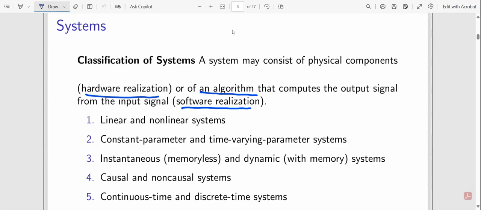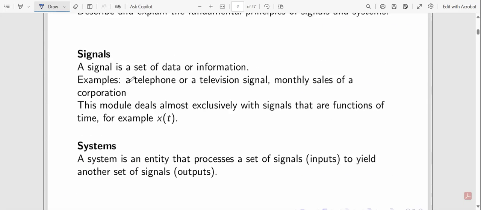If we simply talk about a system, remember that a system is an entity that processes a set of input signals to yield another set of output signals. And what is a signal? A signal is basically a set of data or information, for example, a telephone or television signal, or monthly sales of a corporation.